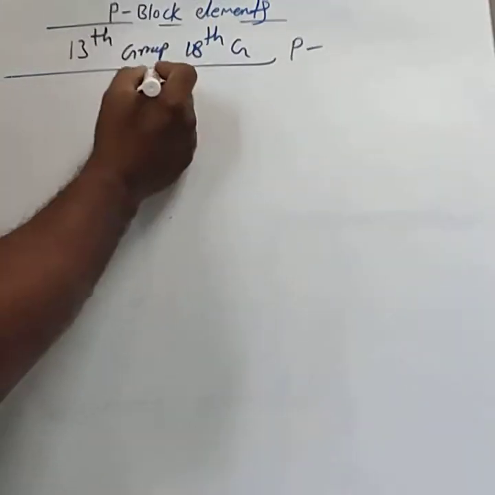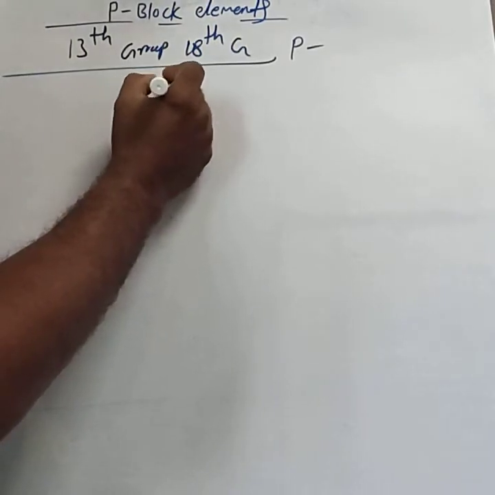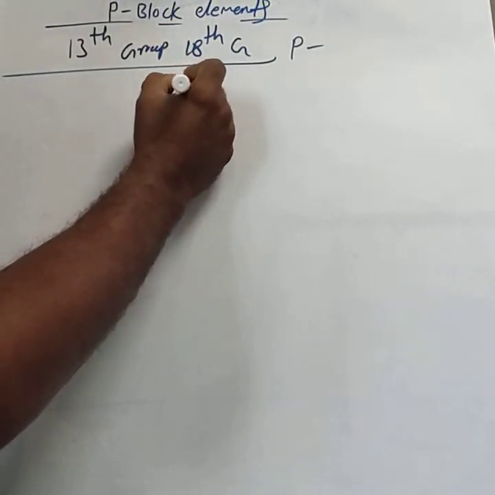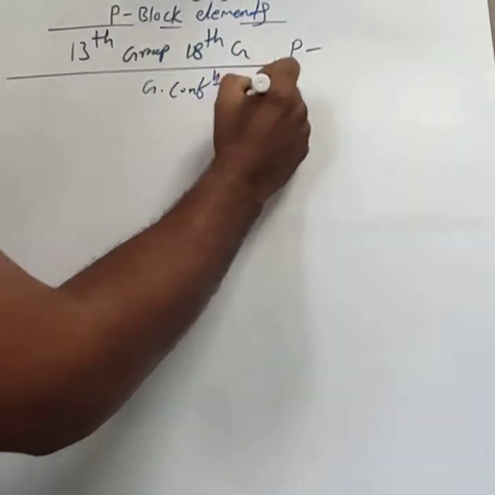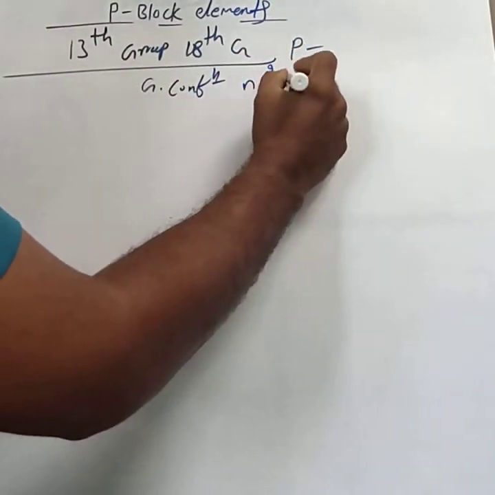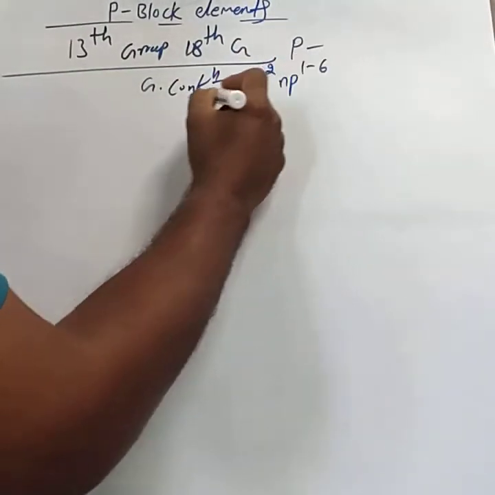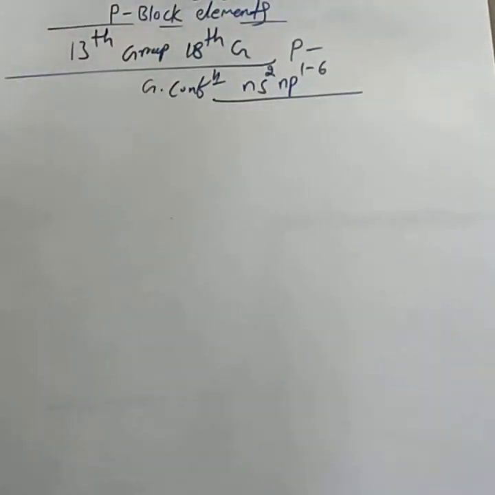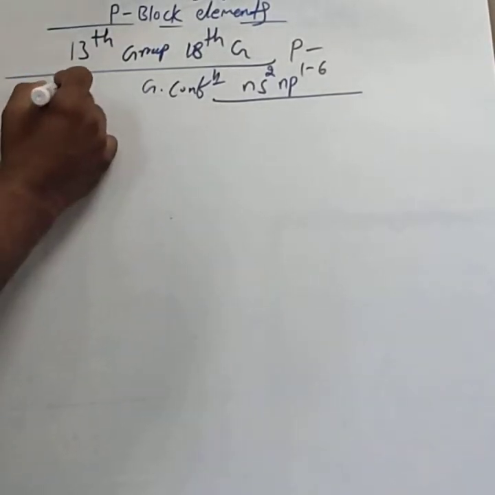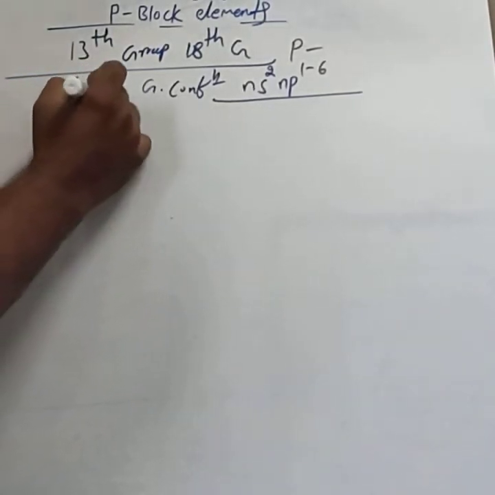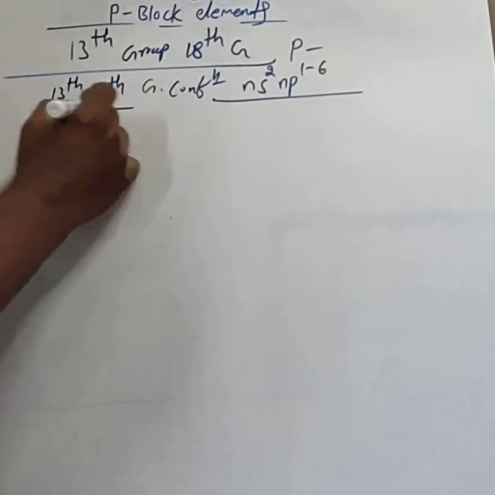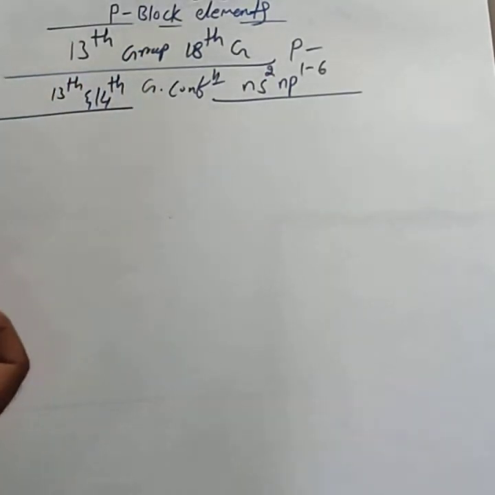The general electronic configuration of the P block elements is given by the formula ns2 np1-6. In the first year syllabus, we already discussed the 13th and 14th group elements.